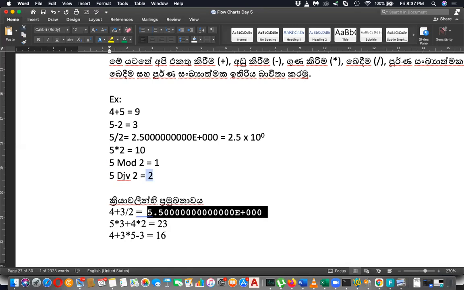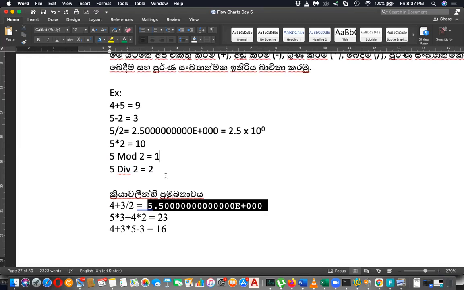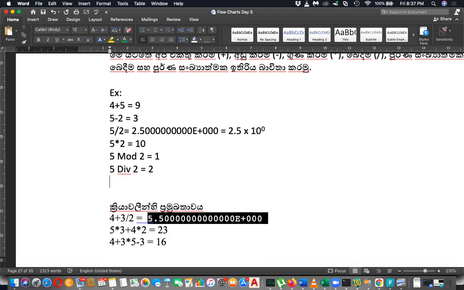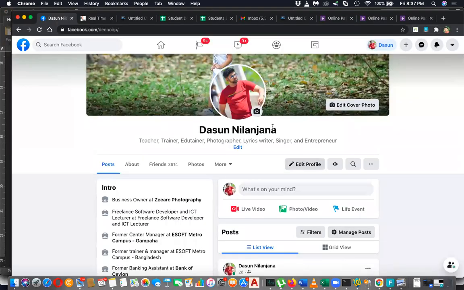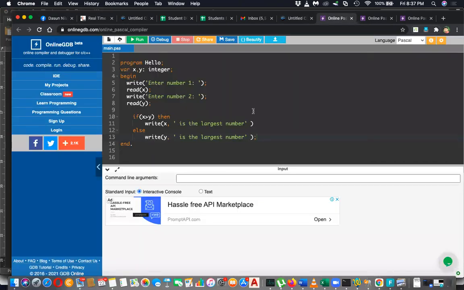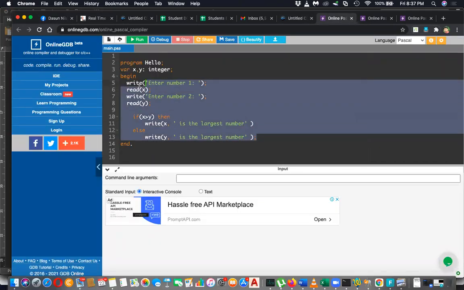That is division. After dividing, each one will get 2 and the next one will also get 2. So what remains is the modulus. This was a previous examination question. Can you tell me the answer for this? I'll give this in Pascal, but don't write in Pascal. No need to write this. Without writing, try to give the answer.